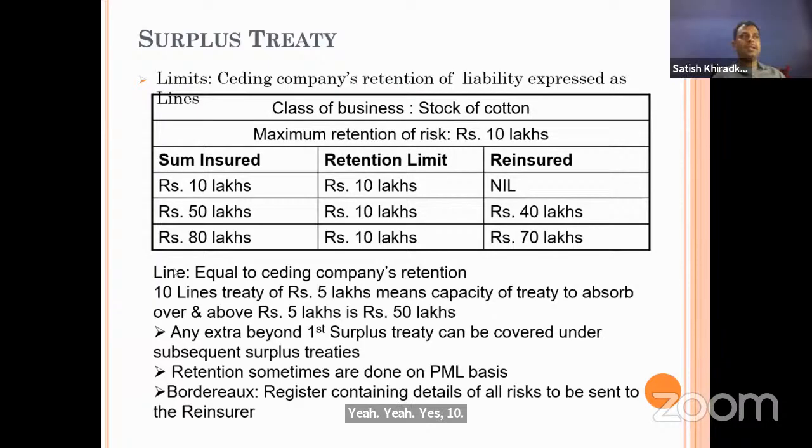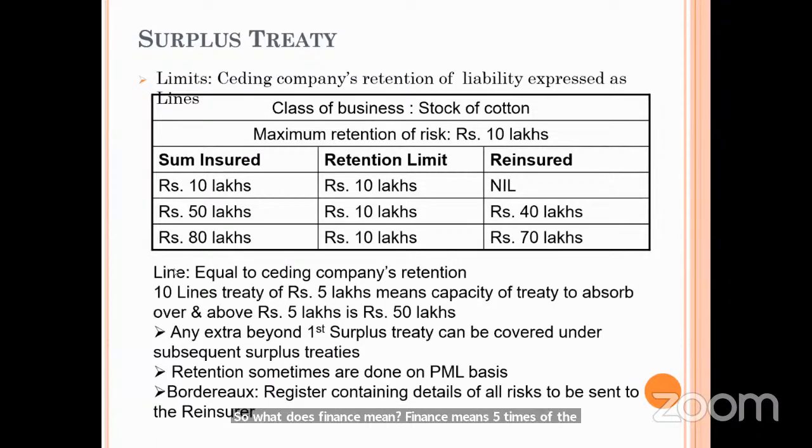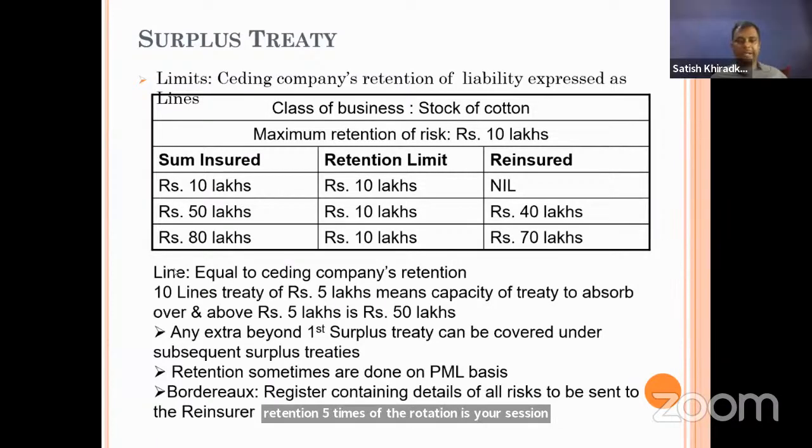So 5 times 6 is 30 that is being transferred. Cession is nothing but what we are transferring, and in a surplus treaty it is mentioned in terms of lines. Okay, it is clear.